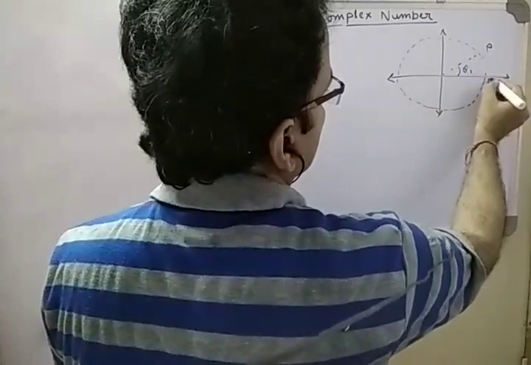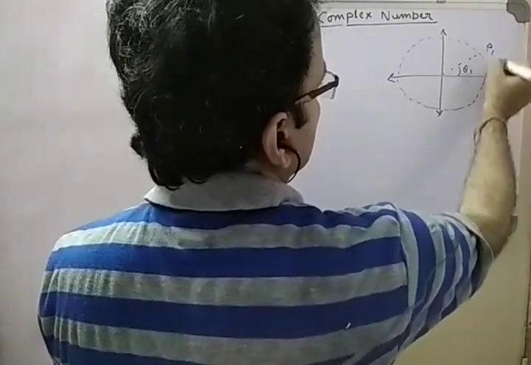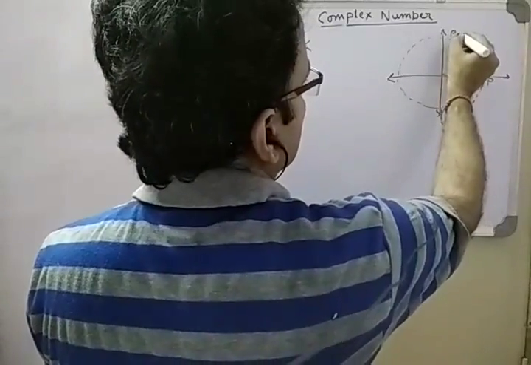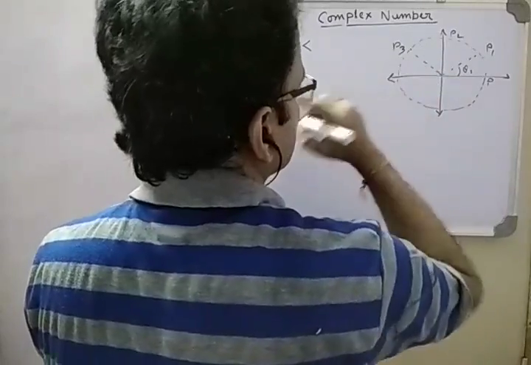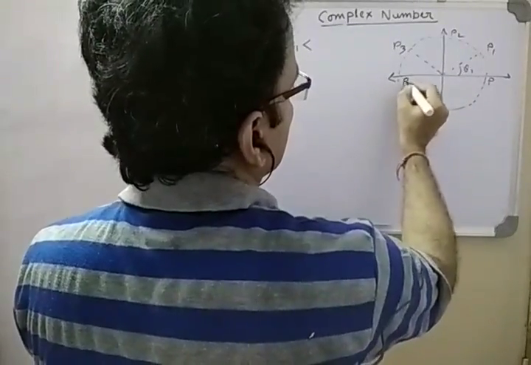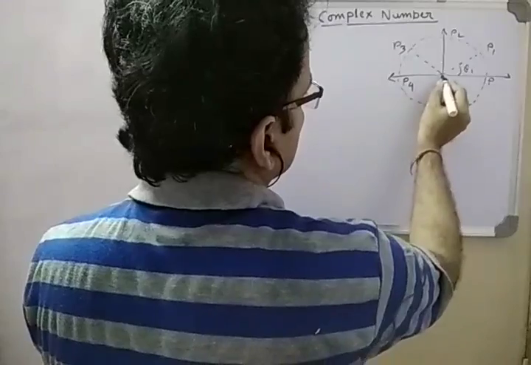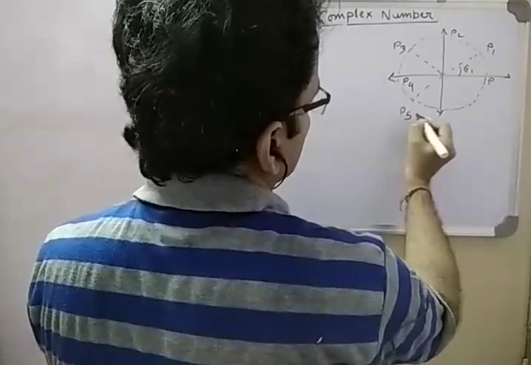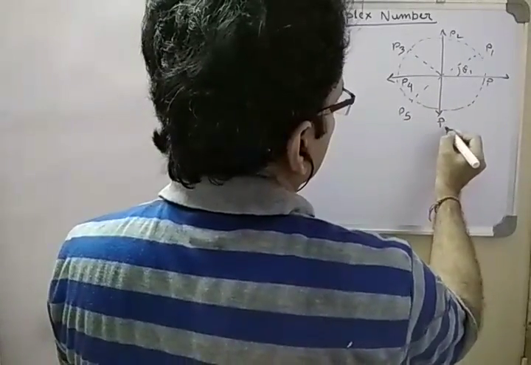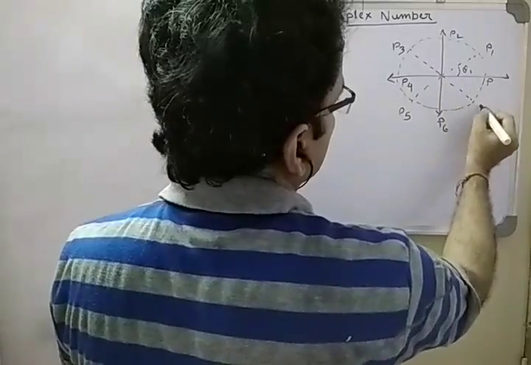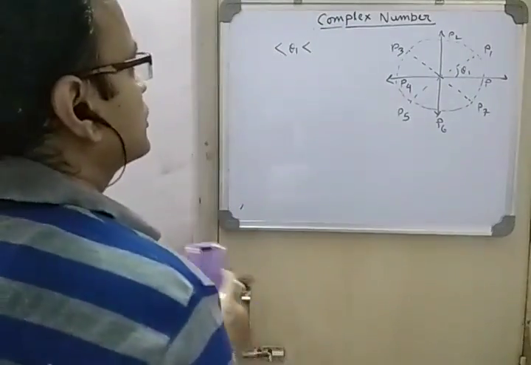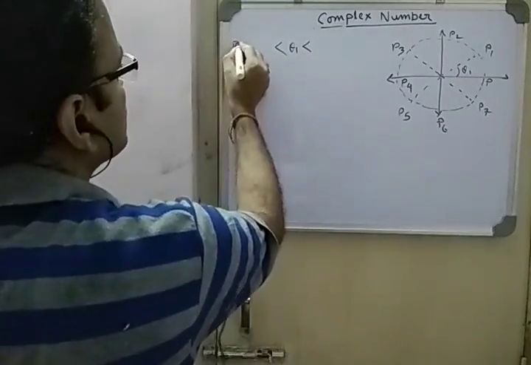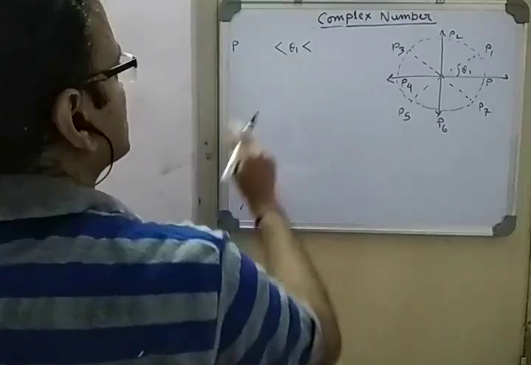Then we'll go to here, then P2, then any general point within the second quadrant P3, then we'll go to the x-axis again, then we'll come to the third quadrant, again the negative y-axis, again we'll come to P7, that is in the fourth quadrant.